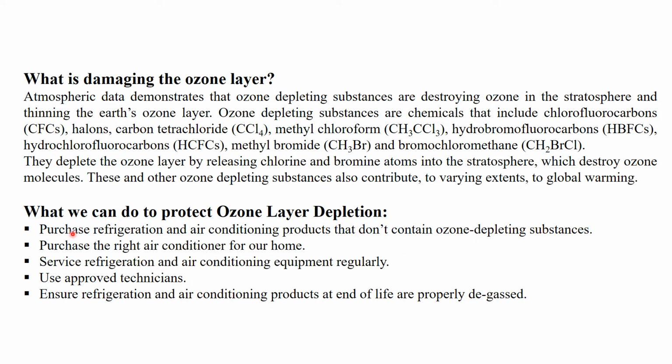While purchasing refrigeration and air conditioning, we have to check the manual which contains all the information related to that product, including the gases used in it, so that we can identify the amount of gases released from that product and how it contributes to pollution. So we have to find the one which creates the minimum pollution, and try to purchase that.